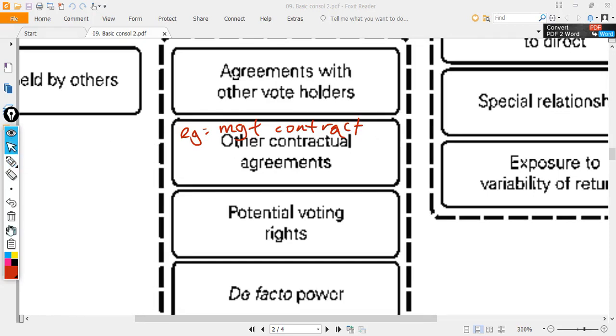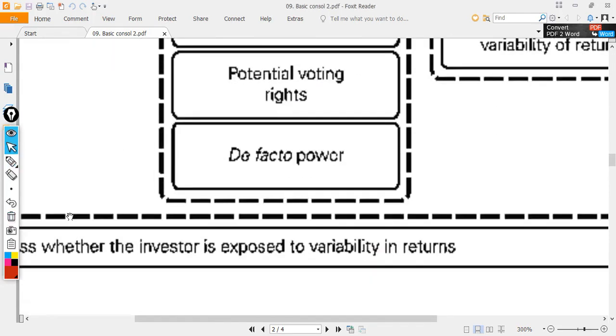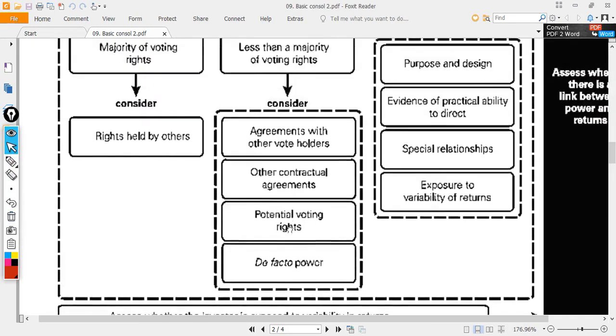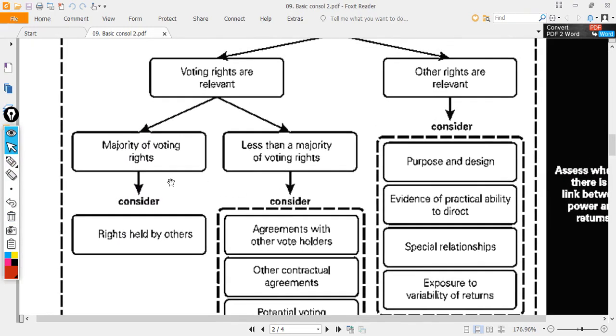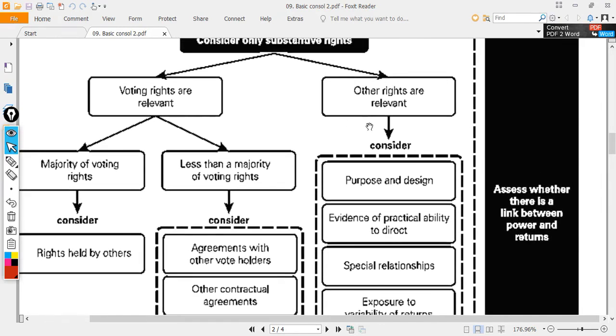Consider the de facto power, power in fact. For example, kick out rights. Do you have the kick out rights? Okay, that is where the voting rights are relevant if you have more than half, and if you have less than half, other rights are relevant.